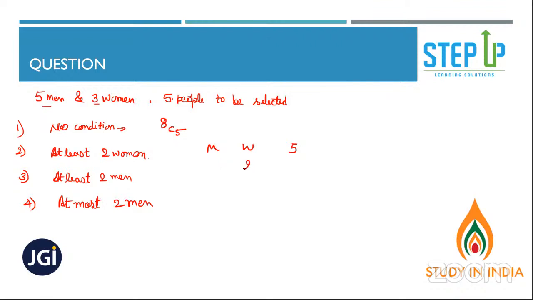Minimum. So it could be minimum 2 women, maximum it could be 3 women. Can it be 4 women? No, right? Because the total number of women is 3. So it's either 2 women or 3 women. When 2 women are there, how many men should be there? 3, such that this will become 5. I hope you are understanding.